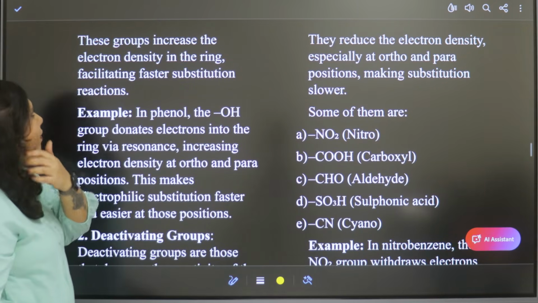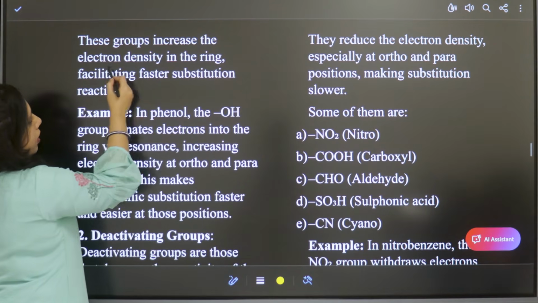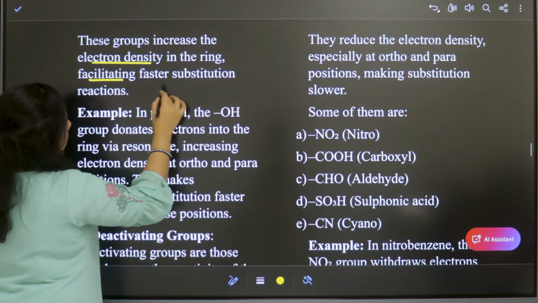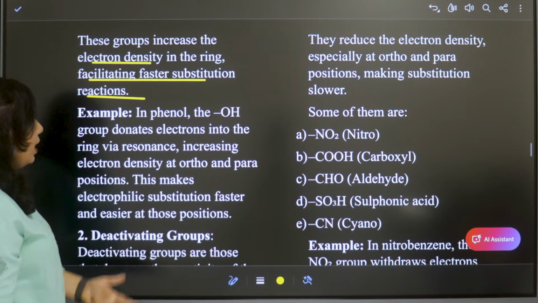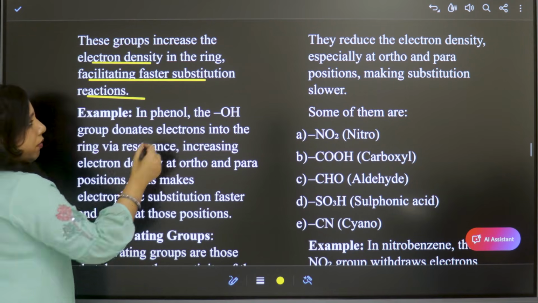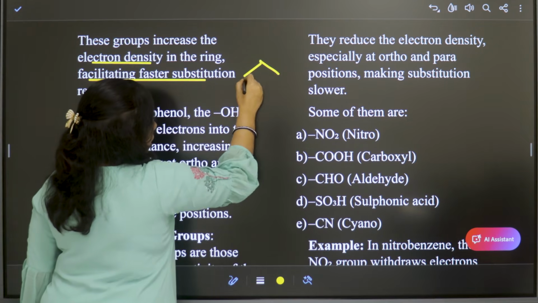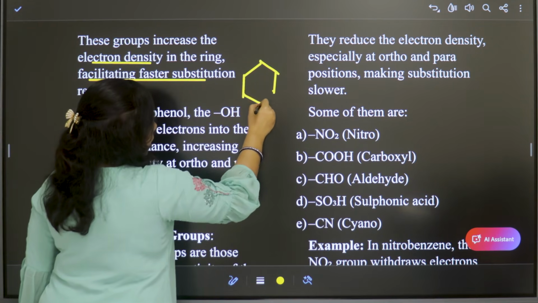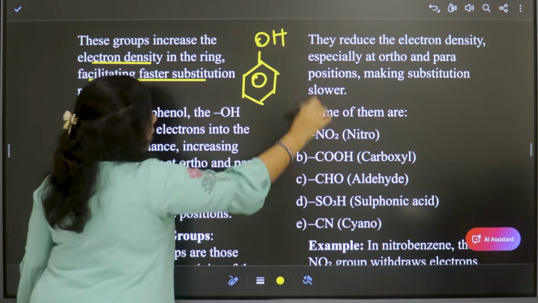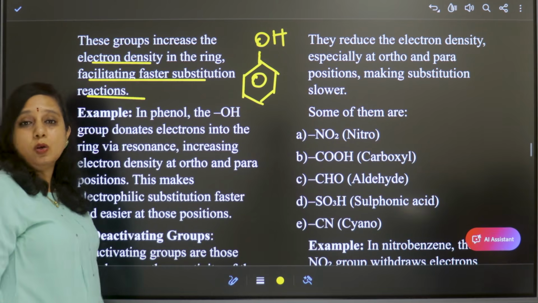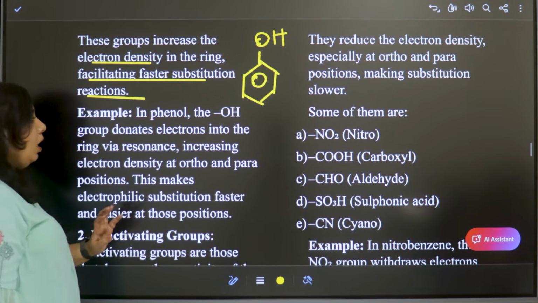So one more point we can see, these groups increase electron density in the ring, facilitating faster substitution reaction. To understand this, let us see a reaction. Phenol. Phenol means this one, OH group. It is benzene with OH group, hydroxy group. So this is called as phenol.